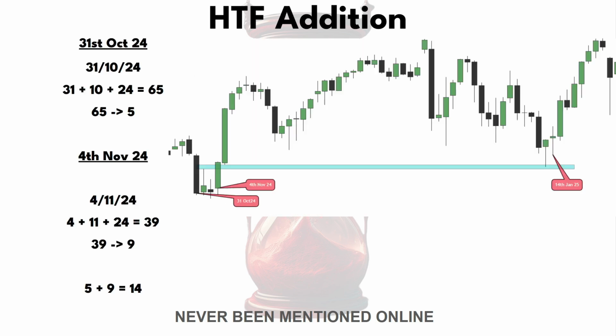So let's go over a quick live example of this happening in the marketplace. Our first SIBI was made on the 31st of October 2024. Now let's take this date, okay? Now let's split it up into day, month, year.